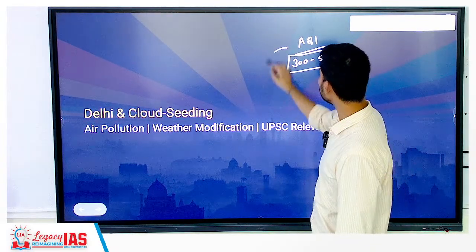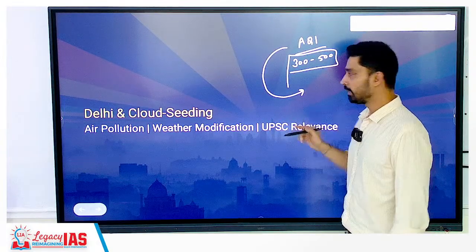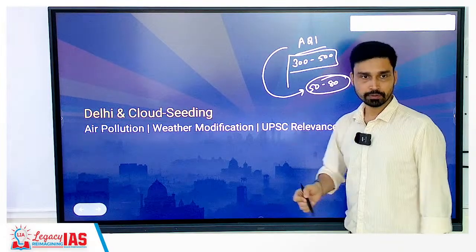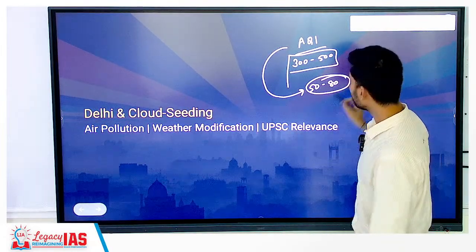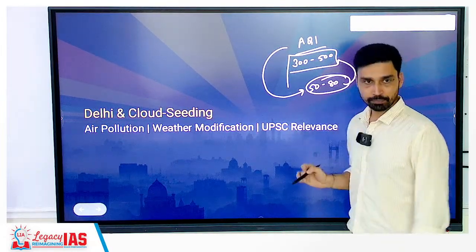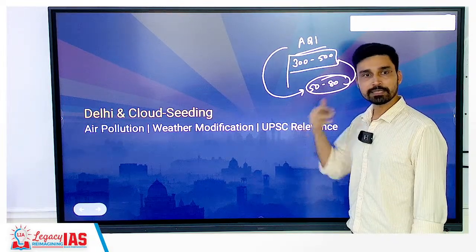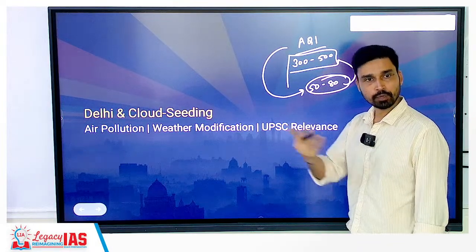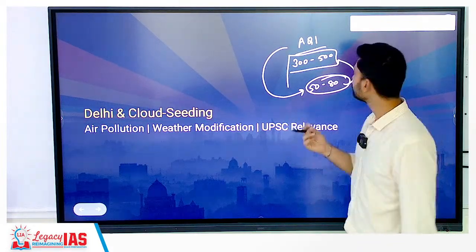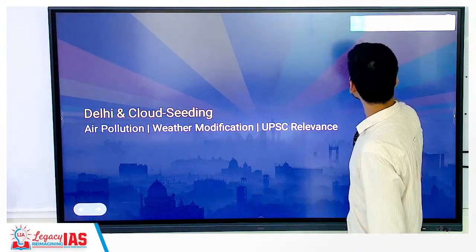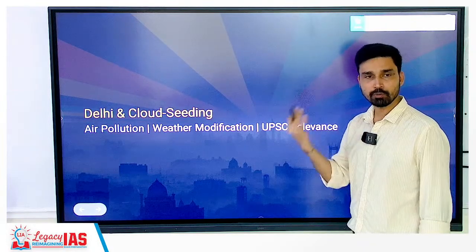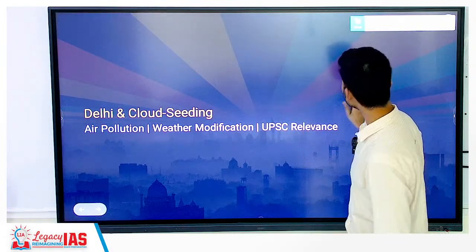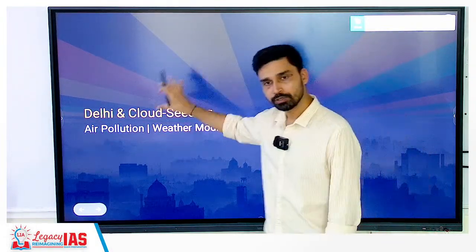You compare that with Bangalore, because you can make a comparison. In Bangalore, most of the time, it is between what? 50 to 80. So compare whatever air you are breathing. In Delhi, air quality is 10 times worse. Ten times more pollutants are floating in the atmosphere. So it causes a lot of breathing related problems and disorders, for people who have lung related issues, asthma and all. So that is why the Delhi government decided to tackle the problem.